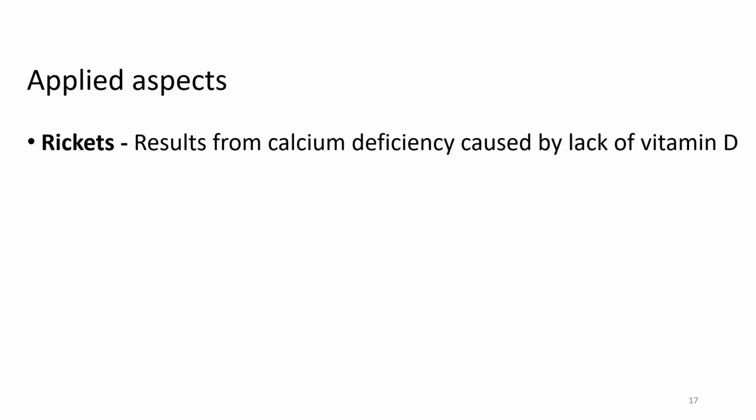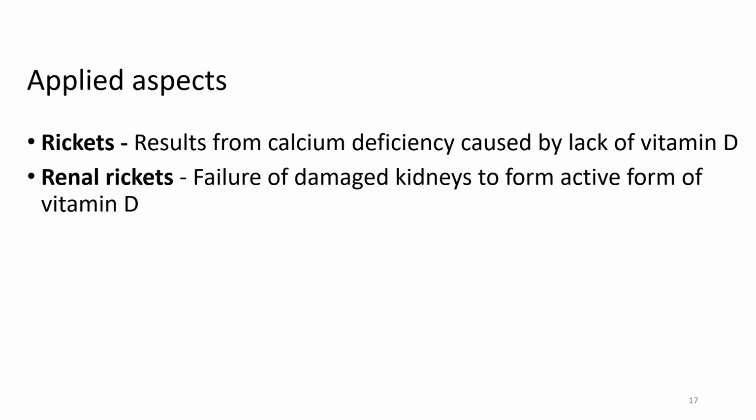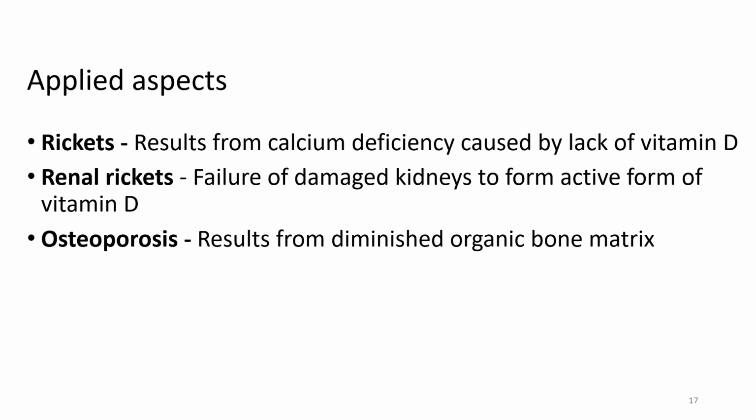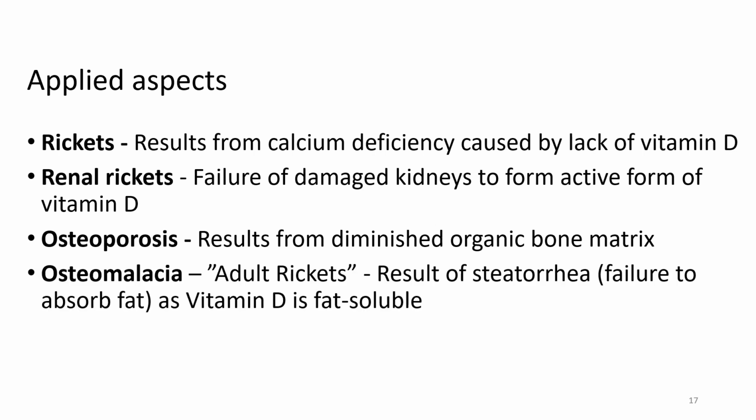Now about the applied aspects, rickets results from calcium deficiency caused by lack of vitamin D. Renal rickets occurs in chronic renal failure, where the damaged kidneys fail to form active form of vitamin D. Osteoporosis results from a diminished organic bone matrix. Osteomalacia or adult rickets is a result of steatorrhea, as vitamin D is fat soluble.